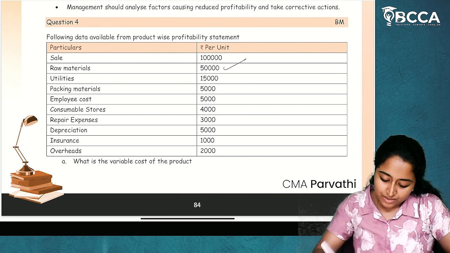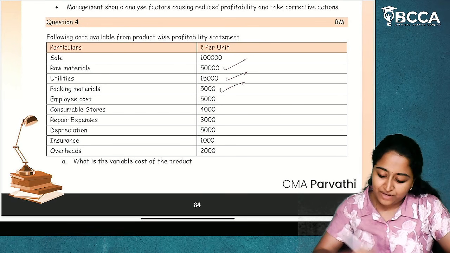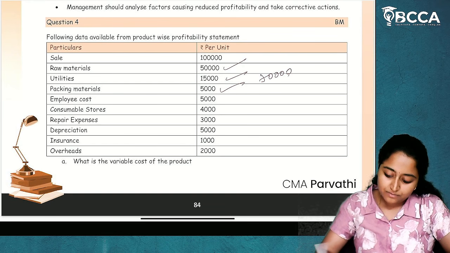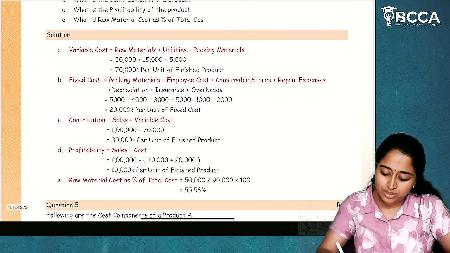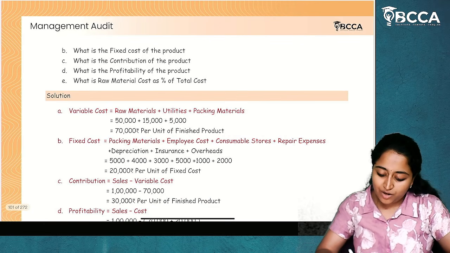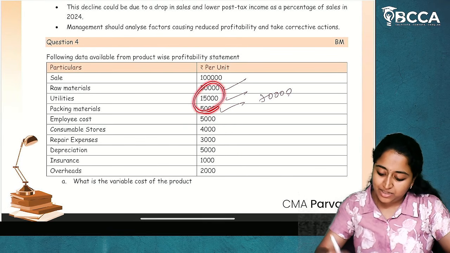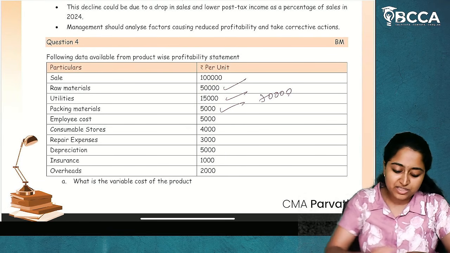50,000 plus 15,000 plus 5,000. How much is it? 70,000. 70,000 is the variable cost. Now after that, fixed cost. In this total cost, if I eliminate variable cost, whatever remains is fixed cost.